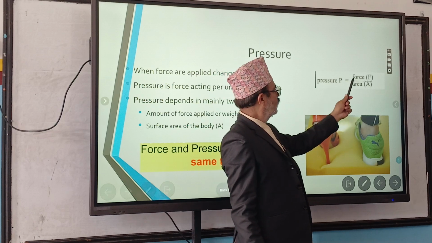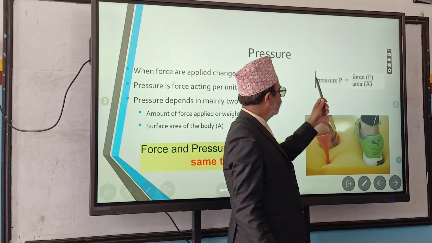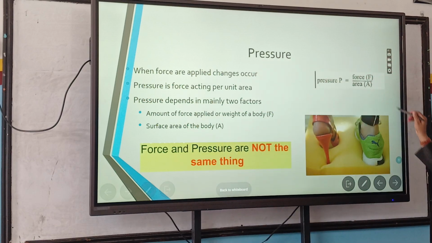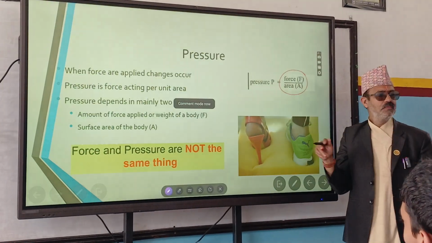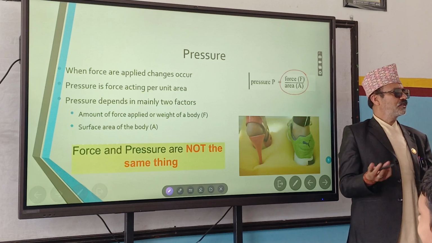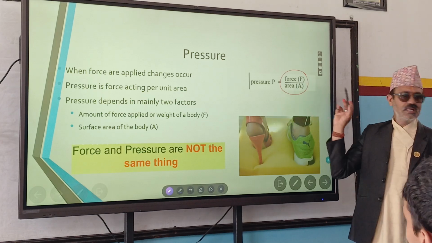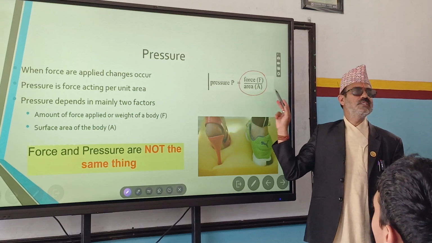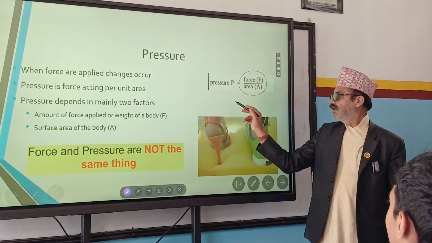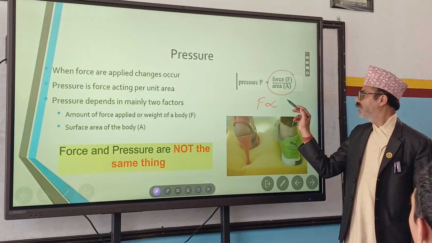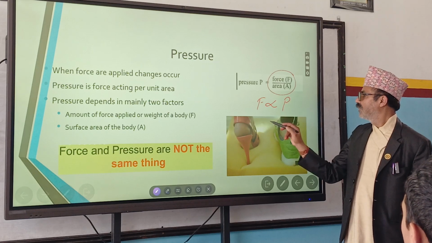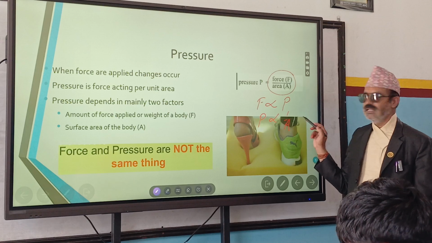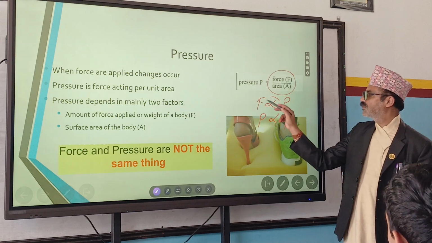P equals F by A. That means the ratio of force and area is called pressure, or force per unit area is called pressure. And pressure is directly proportional to force, and inversely proportional to area.